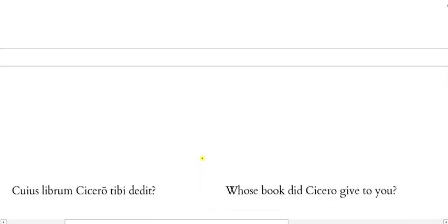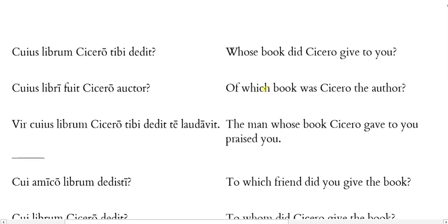Now, let's look at the second set. Here we're using cuius. Cuius is genitive, masculine, singular. All these forms are genitive, masculine, singular. But what we want to do is identify whether they're the interrogative pronoun, adjective, or the relative pronoun. Cuius librum Cicero tibi dedit. Whose book did Cicero give to you? Notice here I have a question mark that clues us in that this is either an interrogative pronoun or adjective. They are identical in this situation.